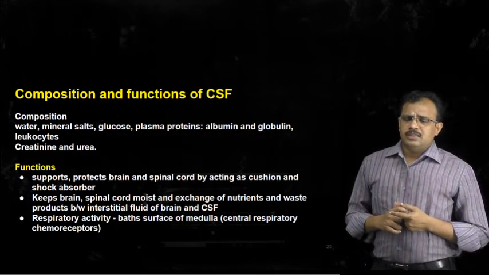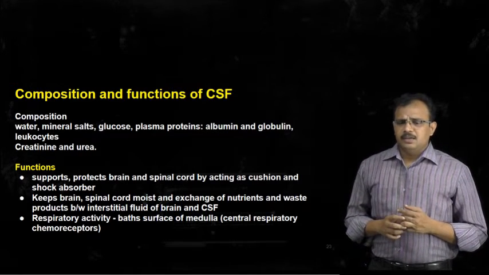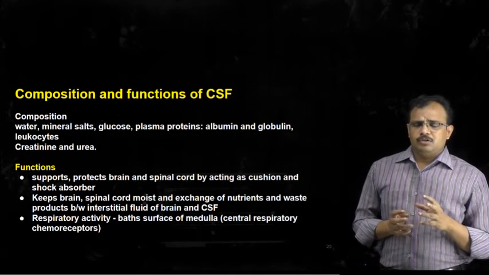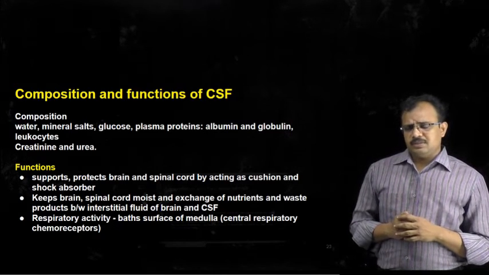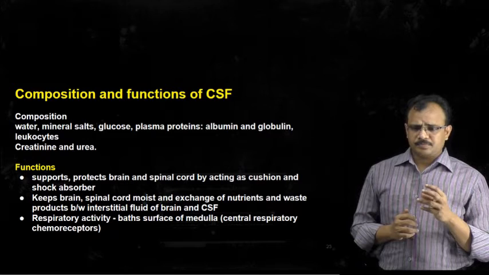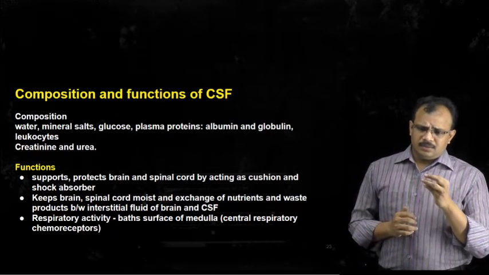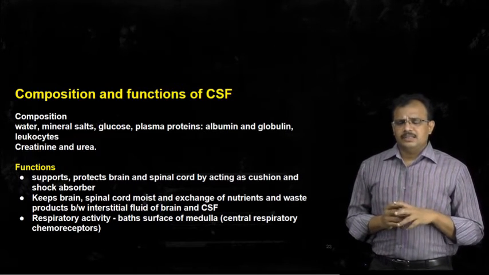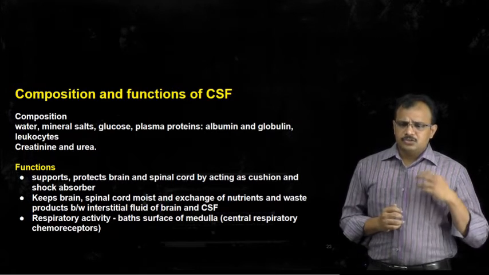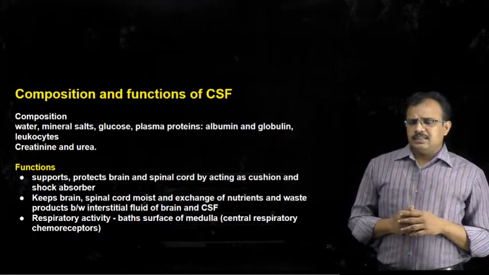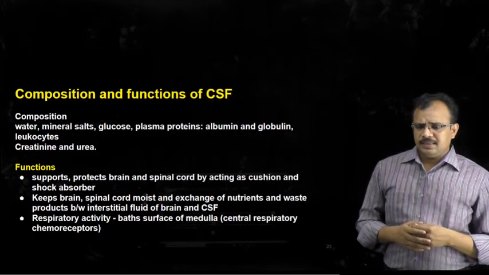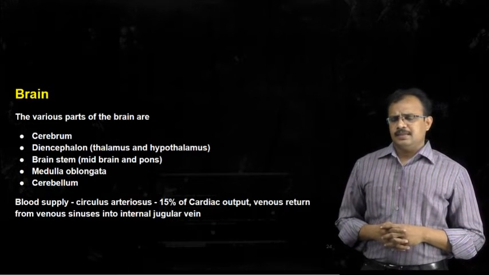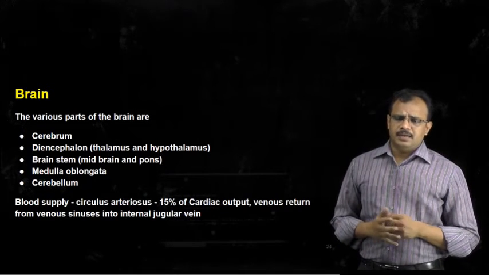This is also necessary for maintaining the respiratory activity, because cerebrospinal fluid covers the medulla oblongata, which consists of various chemoreceptors which are necessary for sensation of oxygen levels within the cerebrospinal fluid. Once these chemoreceptors sense any abnormality in the oxygen levels of cerebrospinal fluid, it leads to stimulation of the respiratory center within the medulla, and it enhances the respiration. Now we will see about the various parts of central nervous system, that is the brain and spinal cord.